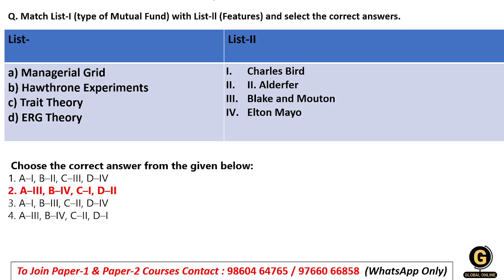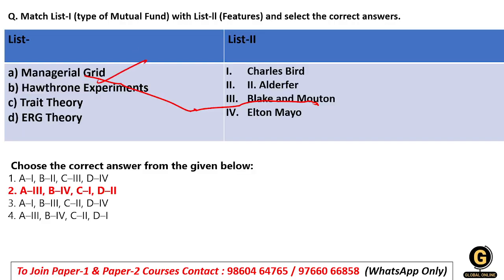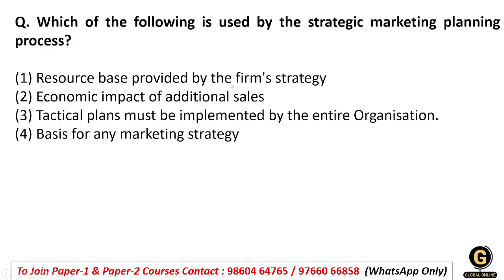Let's see the next list 1 and list 2 matching. Managerial grid, Hawthorne experiment, trait theory, and ERG theory. The managerial grid was given by Robert Blake and Jane Mouton. So option number 3, so A3 should be there. Here, no matter. The Hawthorne experiment will go with Elton Mayo. Okay, 3, then 4. Then trait theory will go with Charles Bird, and then ERG theory will go with Alderfer. So in this way, option number 2 will be the right answer for this question.